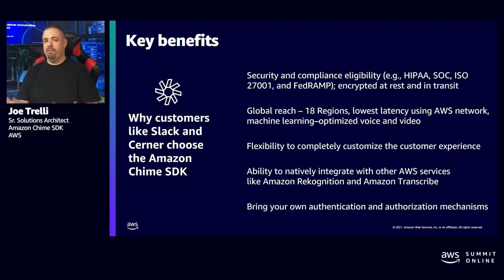So we've talked at a high level about the Amazon Chime SDK, but let's talk about some of the key benefits. Number one, security and compliance. Security is our number one priority. You've probably heard that from other services at AWS, and it's really true. We have encryption at rest and in transit, and HIPAA eligibility is very important to customers like a Cerner who are in the healthcare space.